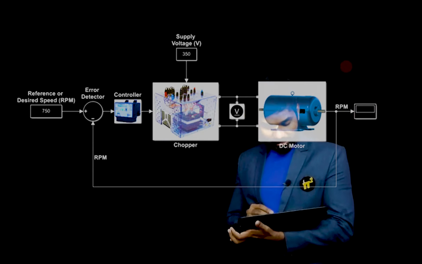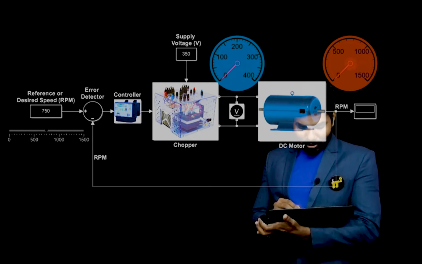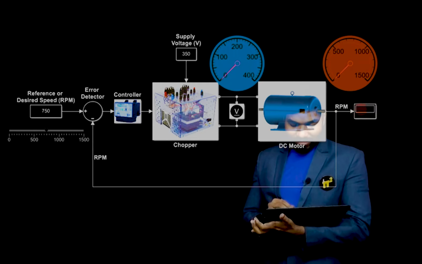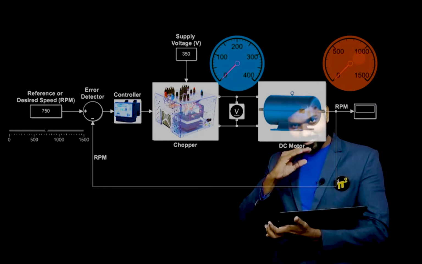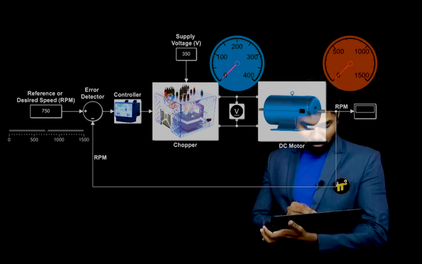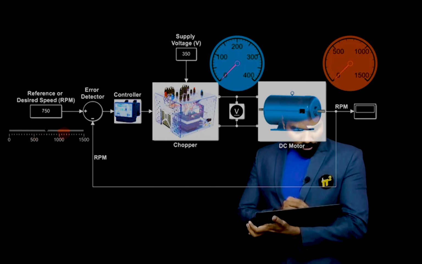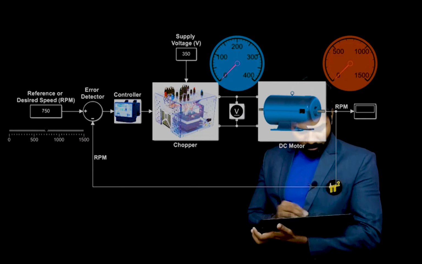For that I think it's better I connect some instruments over here. This is a digital display of the speed, this is an analog display so that we can see the variations. This is the voltmeter value, which will be displayed over here, and I'll be changing the value of the input from this.